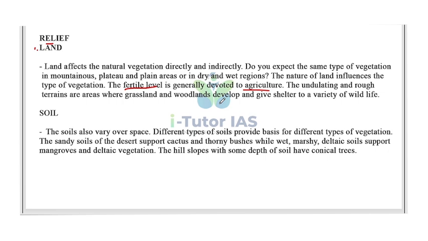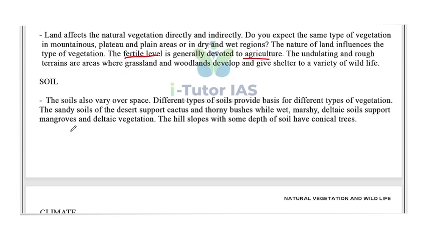Next one is soil. Let's check how soil affects vegetation. The soils also vary over space. Different types of soil provide the basis for different types of vegetation.